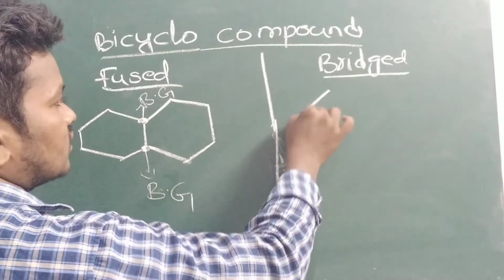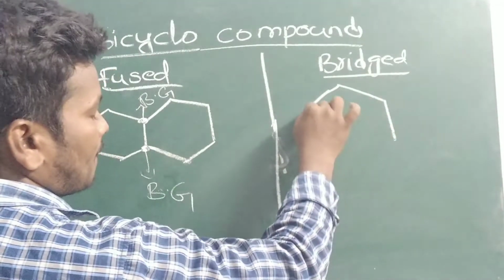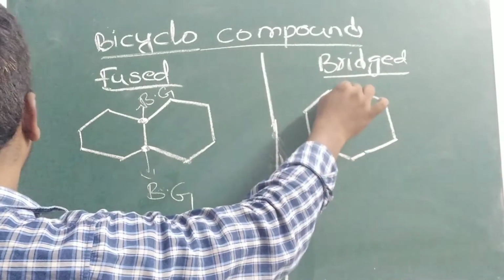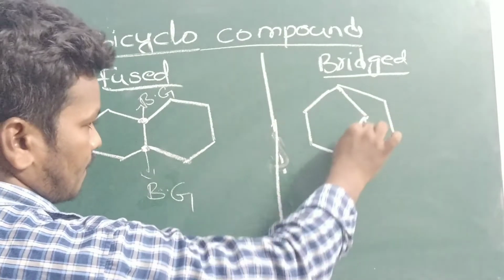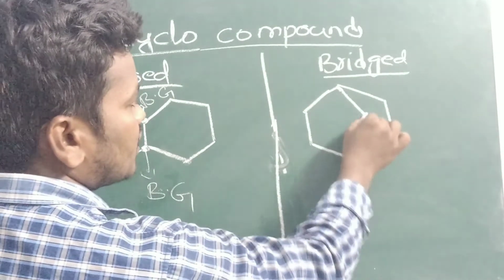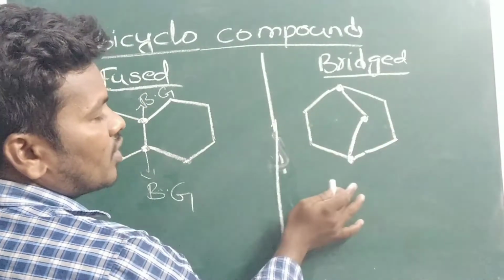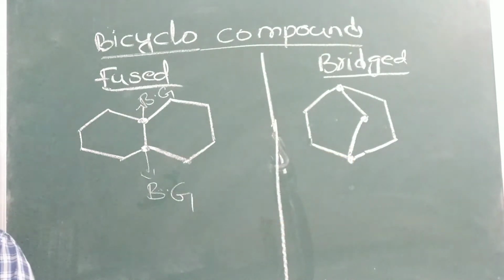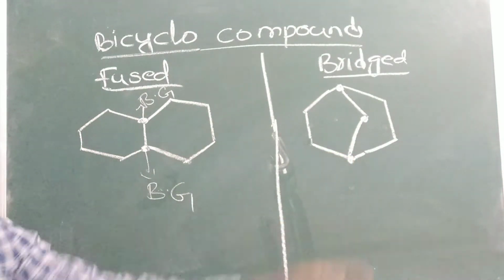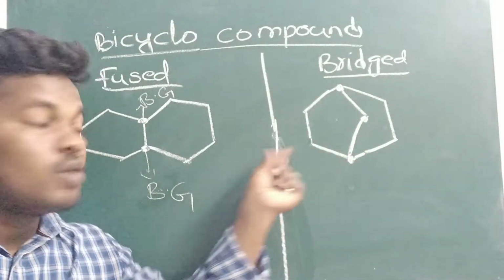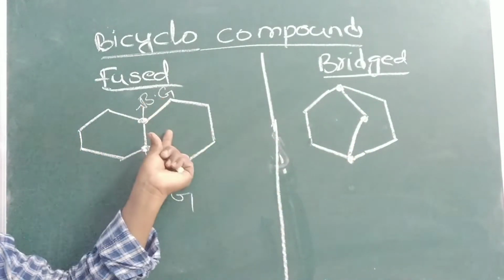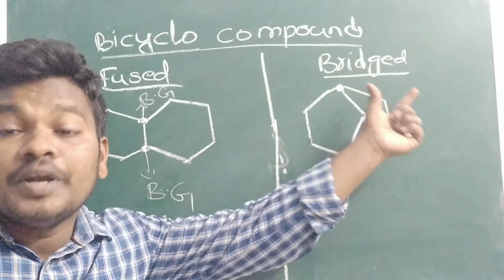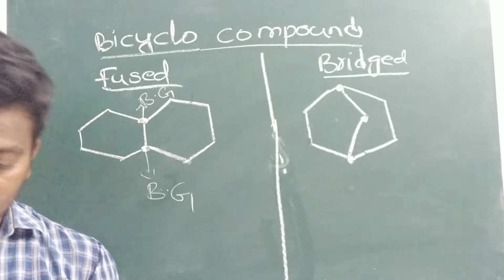So next example you can see. Here one carbon, here one carbon. This is one ring, this is one ring. The two rings are joined by three carbons. These are also called bridged carbons. So here three carbons are present, there two carbons. So this is called fused, and when more than two carbons join the rings, we call it a bridged cyclo compound.